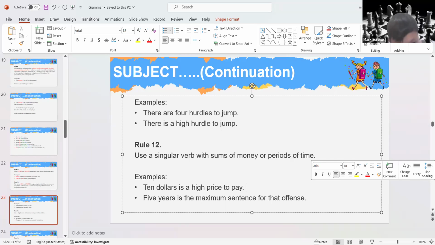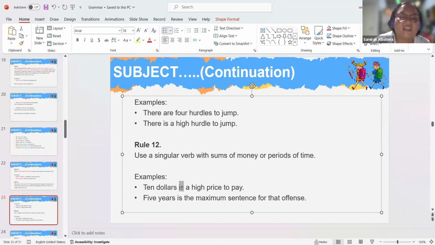The sum of money with the singular verb. The singular verb is or pay? No, the singular verb that we use here is the be verb, right? Yes. Also the same as the 5 years, right? Yes. Okay, so we will continue.